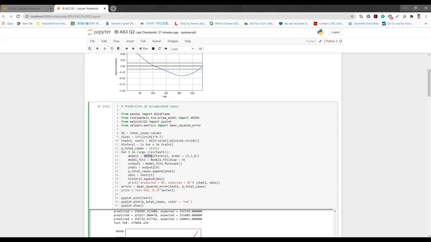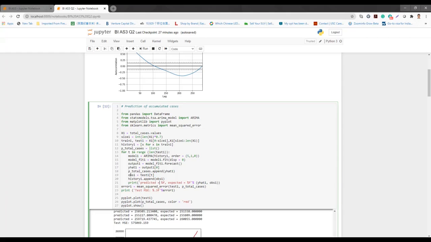This is the model building, this is the model fit, and this is the output. Each output will be labeled as yhat, and each yhat is one line of the predictions, which we load into the previously empty list called P total cases.